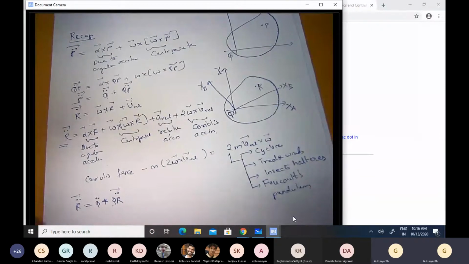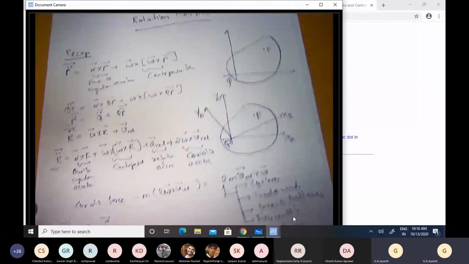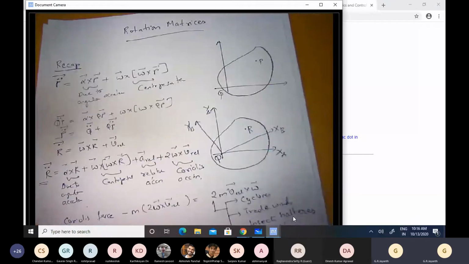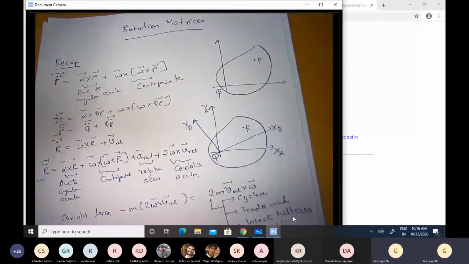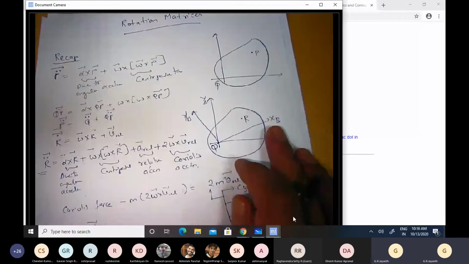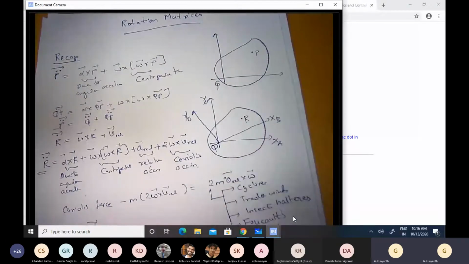Now, as I said, today's topic is about rotational matrices. Where do these rotational matrices come in? They become important to us because we recognize the importance of the second coordinate frame, xb, yb, that I have defined here. There was some discussion last time about the optional nature of this coordinate system for that specific problem, namely the derivation of the velocity of that point R with respect to an inertial coordinate frame. But its importance became more apparent when we were trying to derive the acceleration.